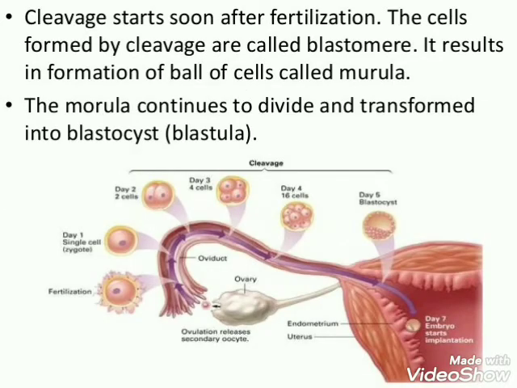Cleavage starts soon after fertilization. As a result of cleavage, 2, 4, 8, 16 daughter cells are produced, which are termed blastomeres. An embryo with 8 to 16 blastomeres is known as a morula. The morula continues to divide and transforms into a large mass of cells called a blastocyst, which passes further into the uterus.